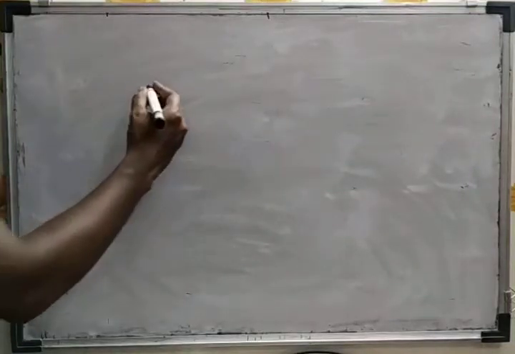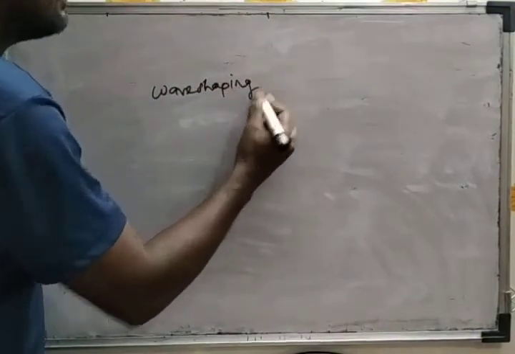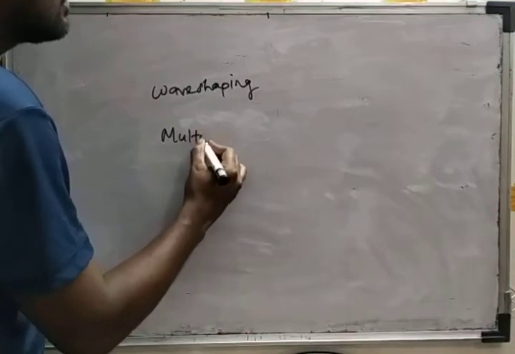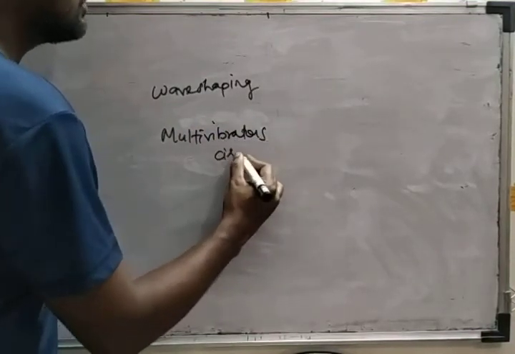In the previous unit, we discussed wave shaping and multivibrator circuits.